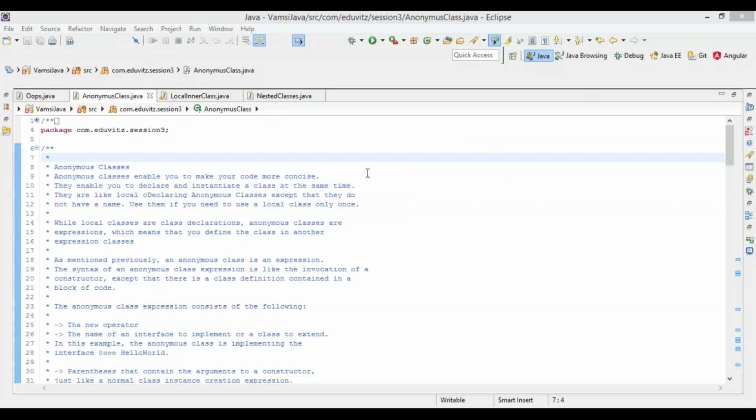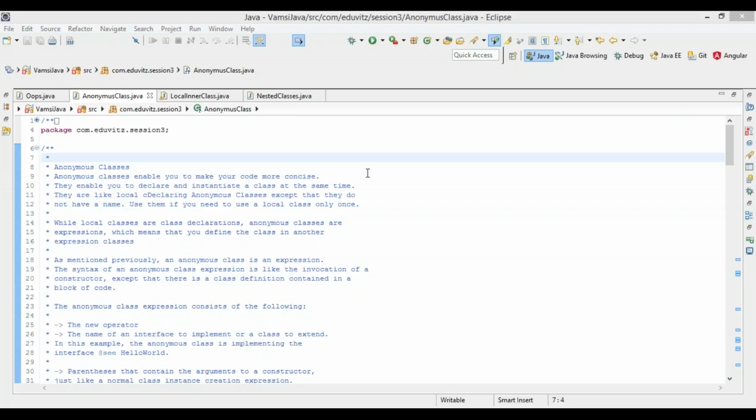So anonymous classes enable us to make code more concise, and they enable us to declare and instantiate a class at the same time, and we can declare local variables of this anonymous class, except they do not have any name actually.